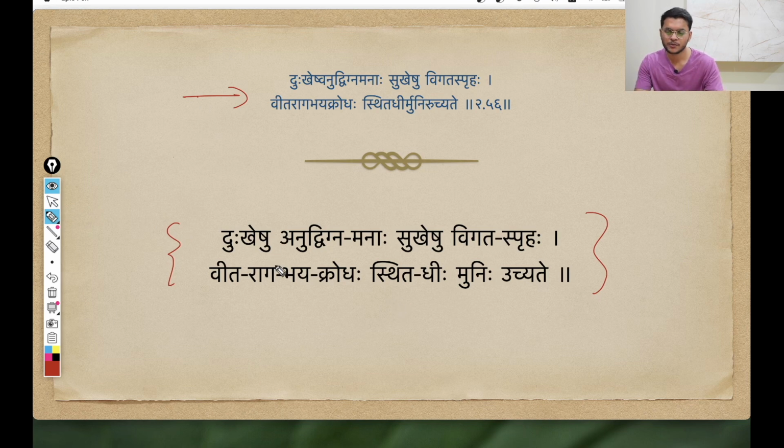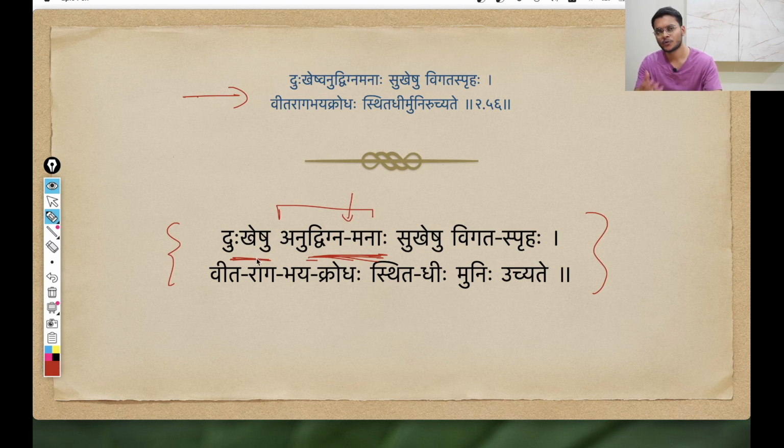So what all Sandhis can we spot here? If you see these words, Dukkheshu and Anudvigna Manaha, this entire thing is a single word. It is a compound word, a samasa. Even though the samasa has multiple words, when we do the Vichcheda, we just separate them using a hyphen, so that we know that even though they are individual words, they still form a single compound word.